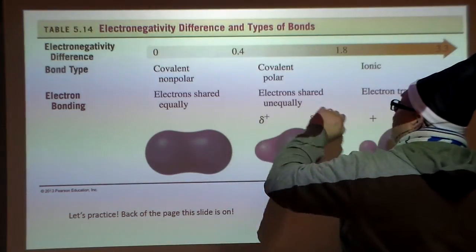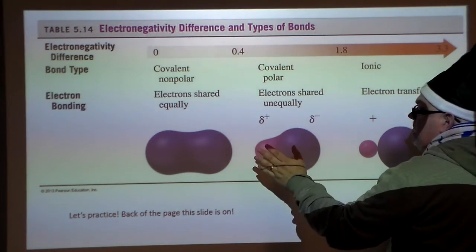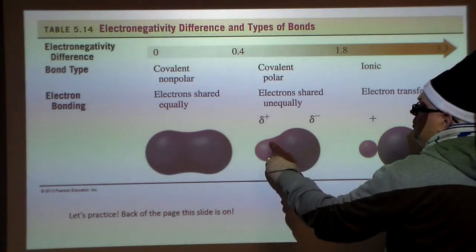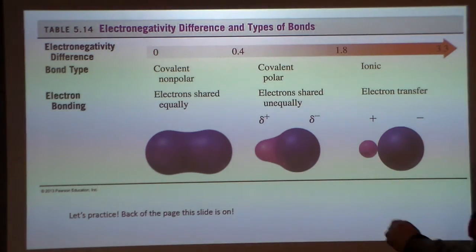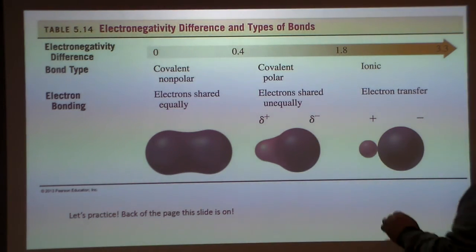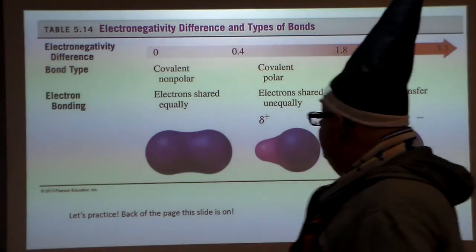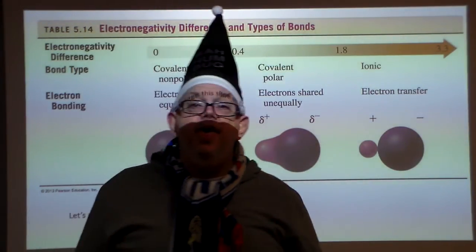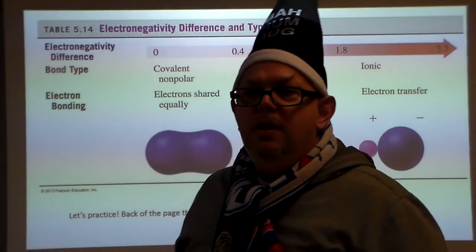Now if it's about 0.4, the electrons are shared unequally, so yeah, they share, but you've got an area of partial positive and an area of partial negative charge. Okay, and with ionic, you have a complete electron transfer. Okay, now with that, we're going to stop here for the purposes here.